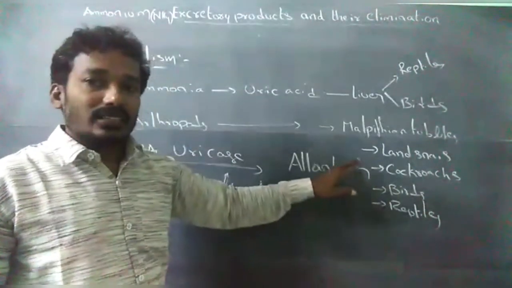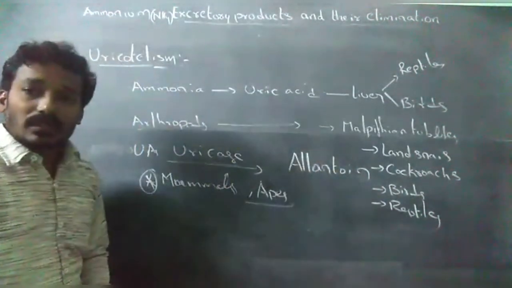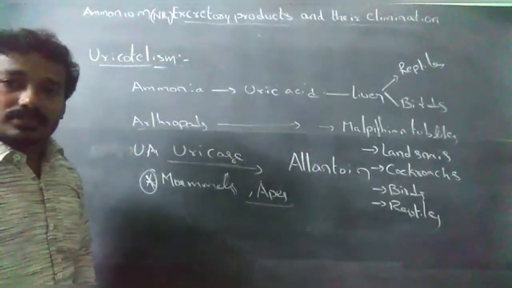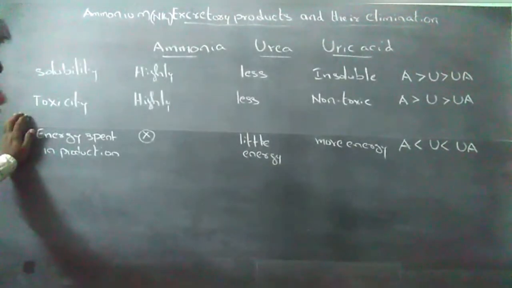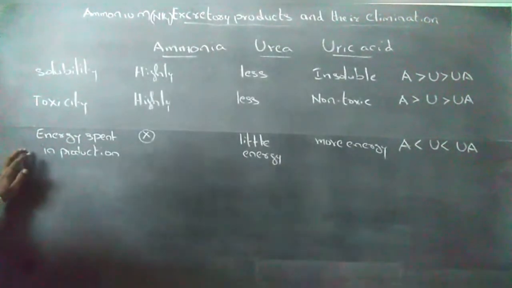These are the examples of uricotelic organisms. Next, solubility, toxicity, and energy spent in production sequence.